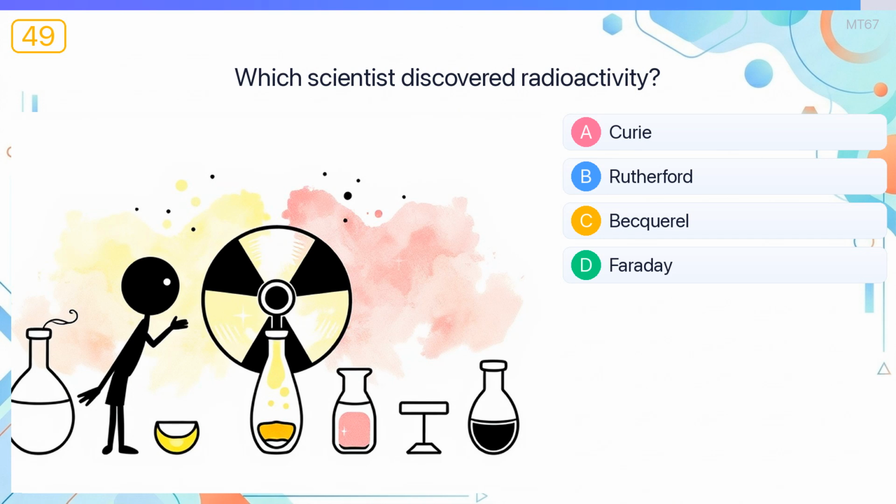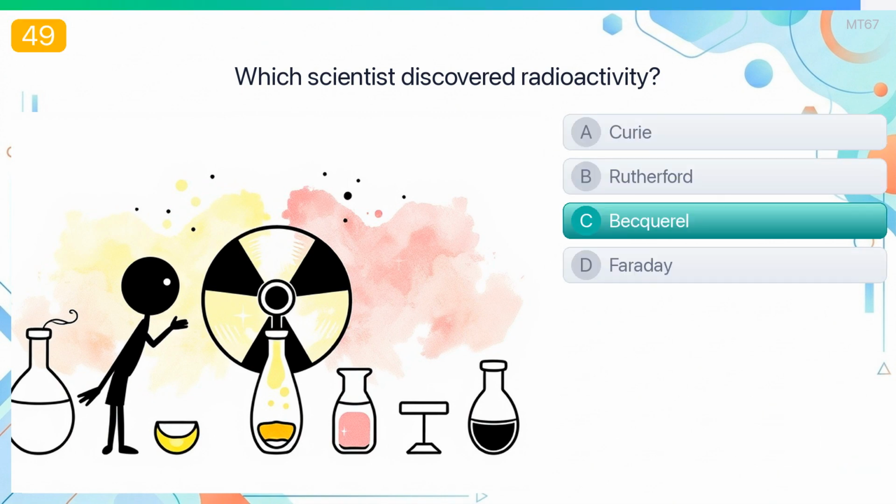Which scientist discovered radioactivity? The answer is Henry Becquerel. Henry Becquerel discovered radioactivity by accident when uranium salts exposed a photographic plate while sitting in a dark drawer, one of science's most famous accidental discoveries.